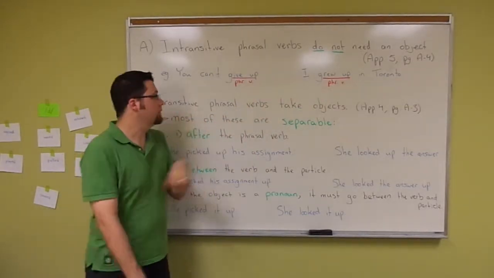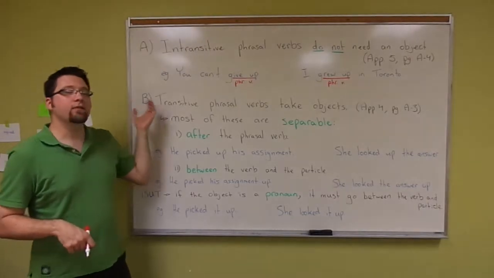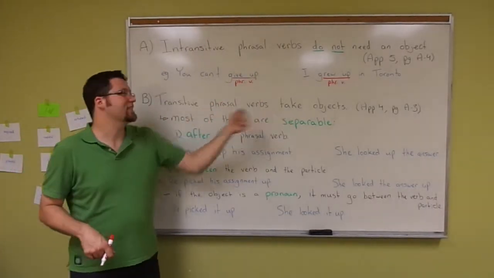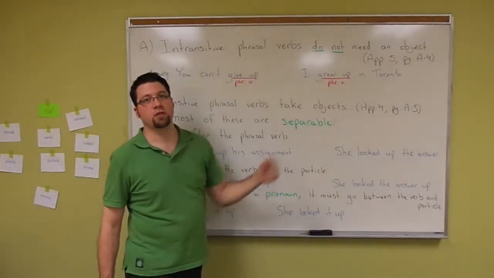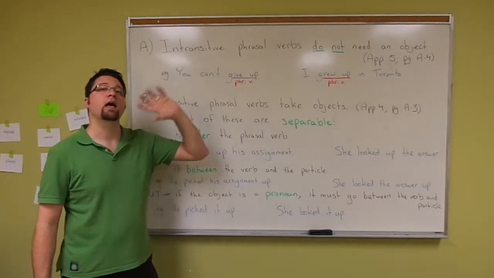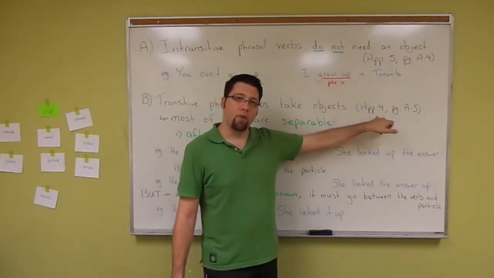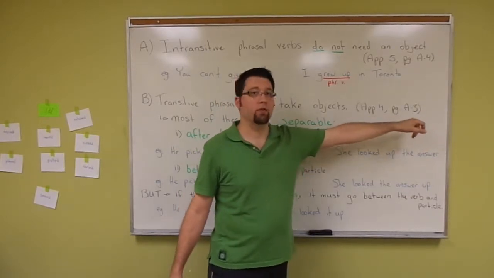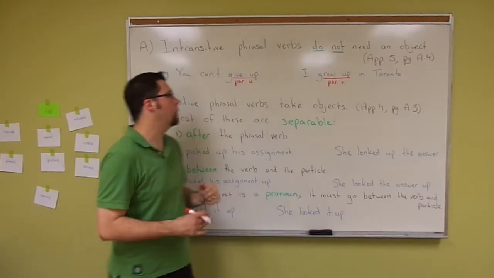The second type, maybe you can guess, they are transitive phrasal verbs. And transitive phrasal verbs take objects. They have to have an object after the verb. Again, if you look in the back of your book, in Appendix 4, on page A3, this is a much longer list. It takes the whole page.